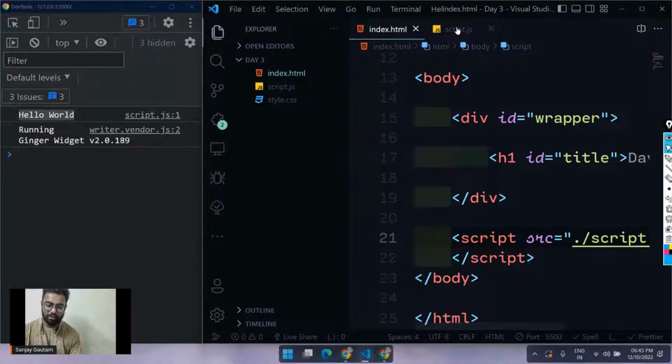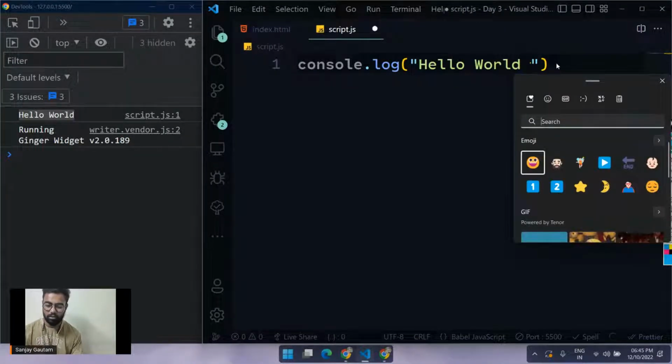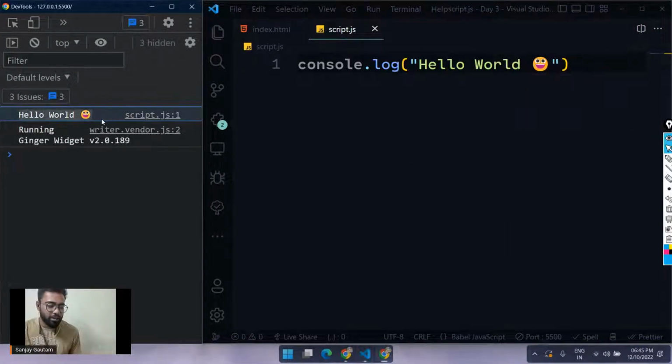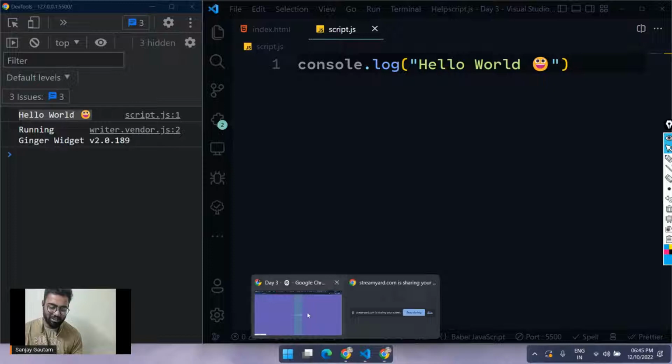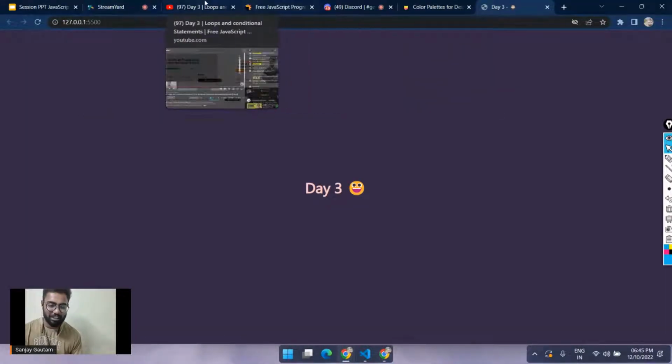So let's just open our script.js here, and why won't we just put an emoji here, just to check if it's working, and save it. See, it's working. So as I told you, it was very easy. It was easier than connecting your CSS. It was easier than that.